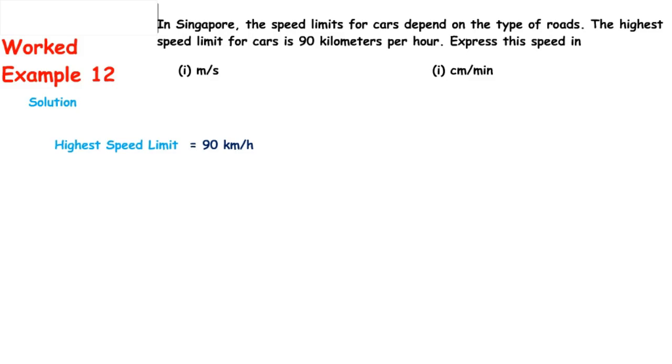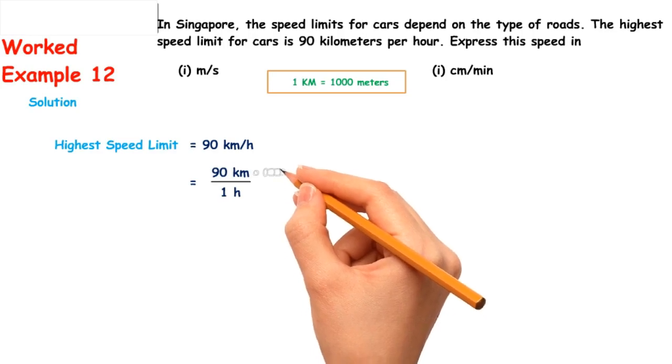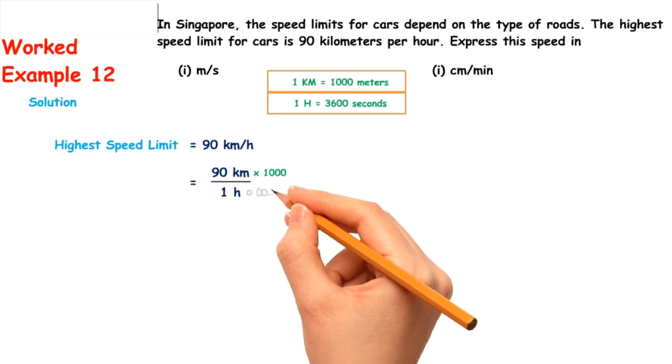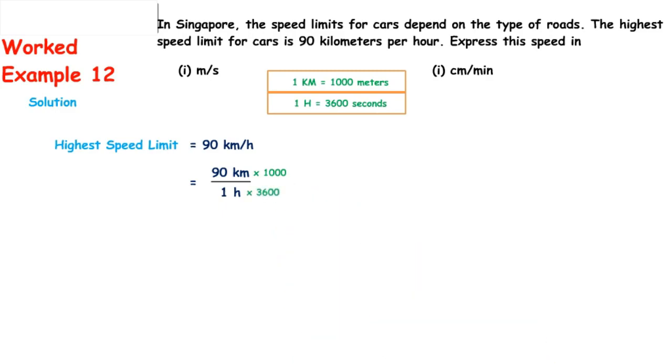We will convert kilometers per hour into meters per second. 1 kilometer equals 1000 meters. To convert kilometers into meters, we will multiply 90 by 1000. And 1 hour equals 3600 seconds. To convert hours into seconds, we will multiply 1 by 3600.